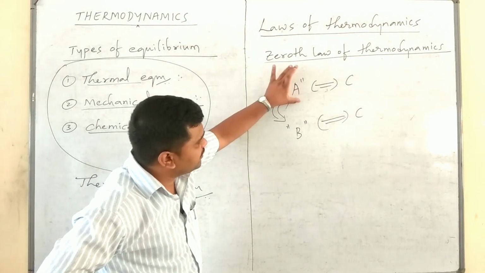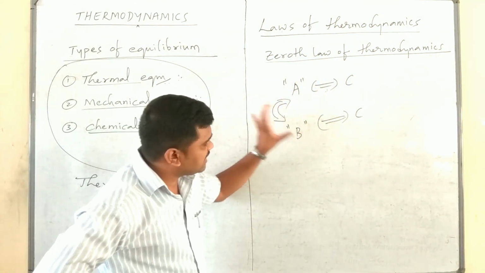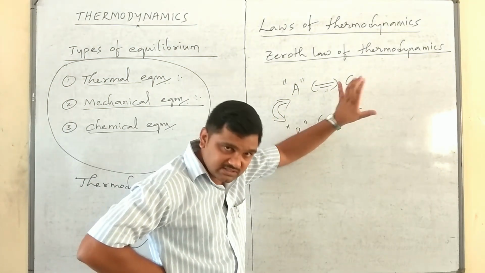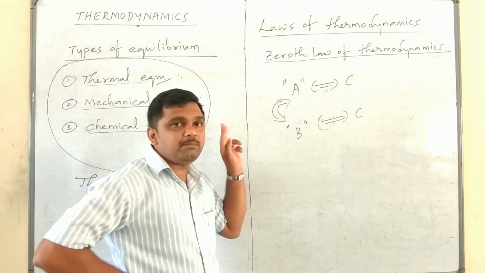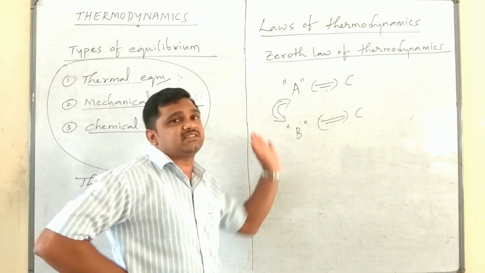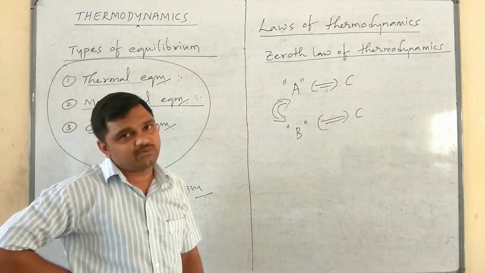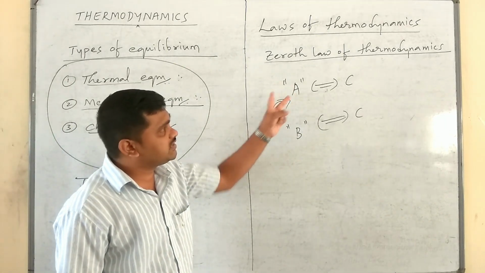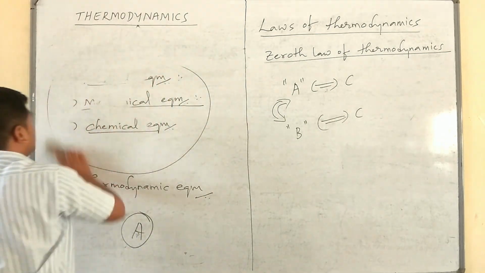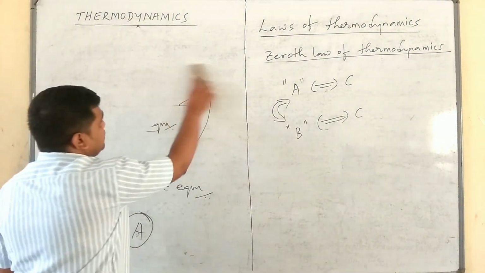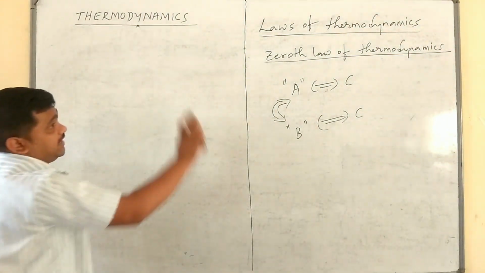Suppose A is in thermal equilibrium with the system C, similarly B is also in thermal equilibrium with C, separately, then both the systems A and B will be in thermal equilibrium with each other. So this is the actual statement of the zeroth law of thermodynamics. Okay.